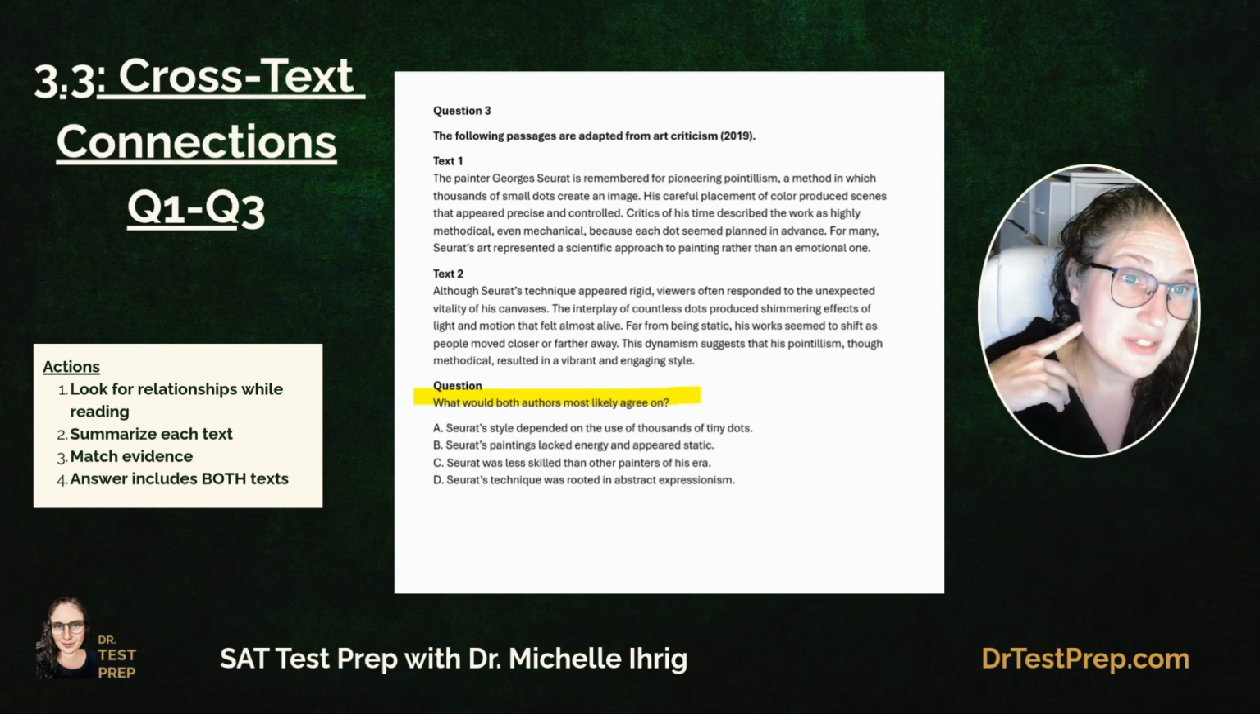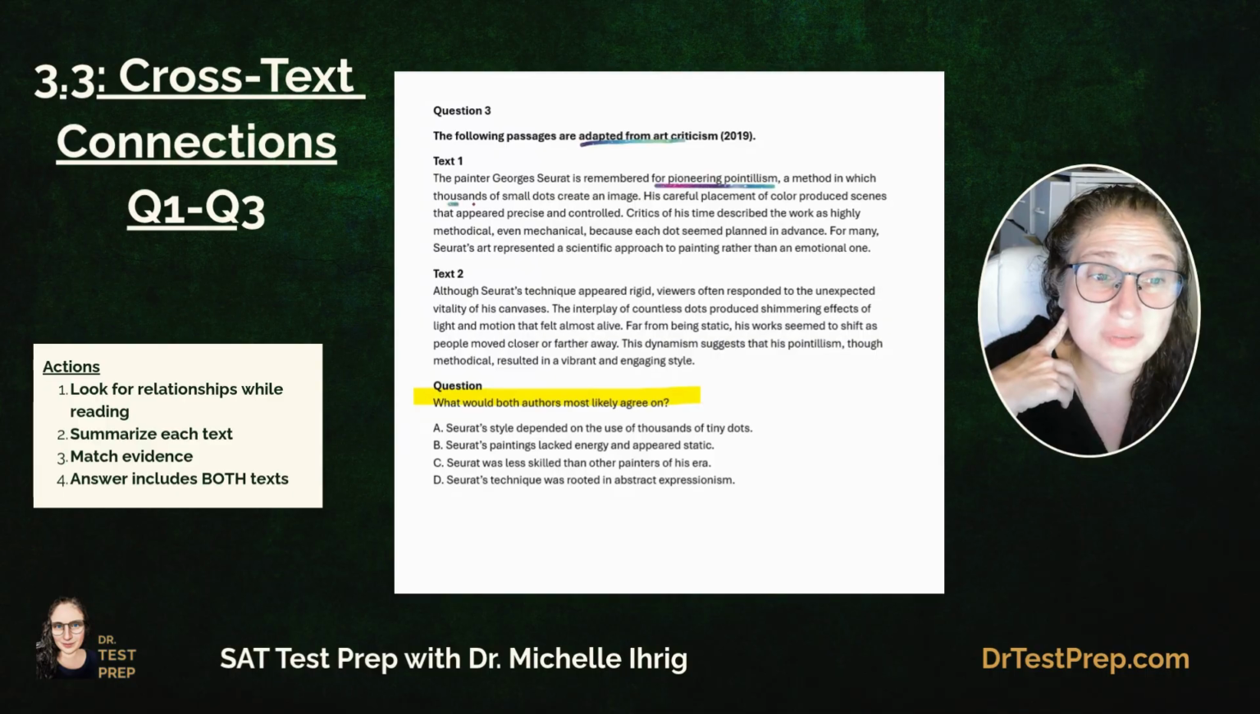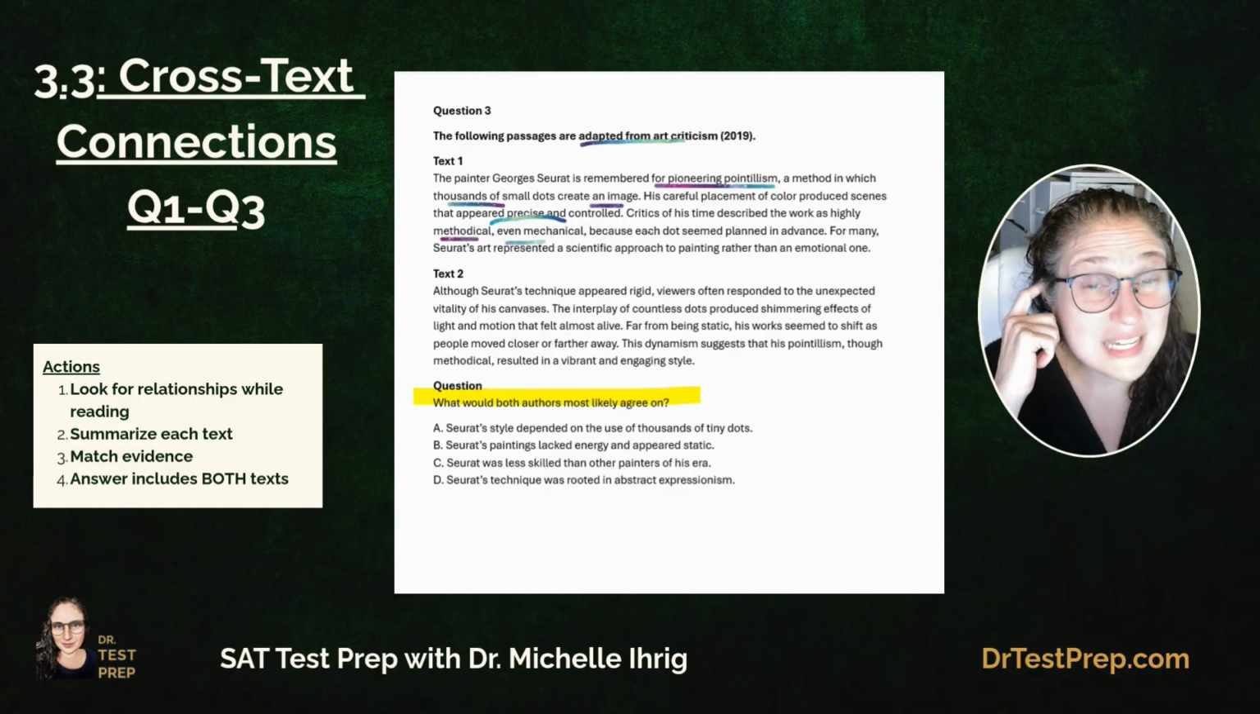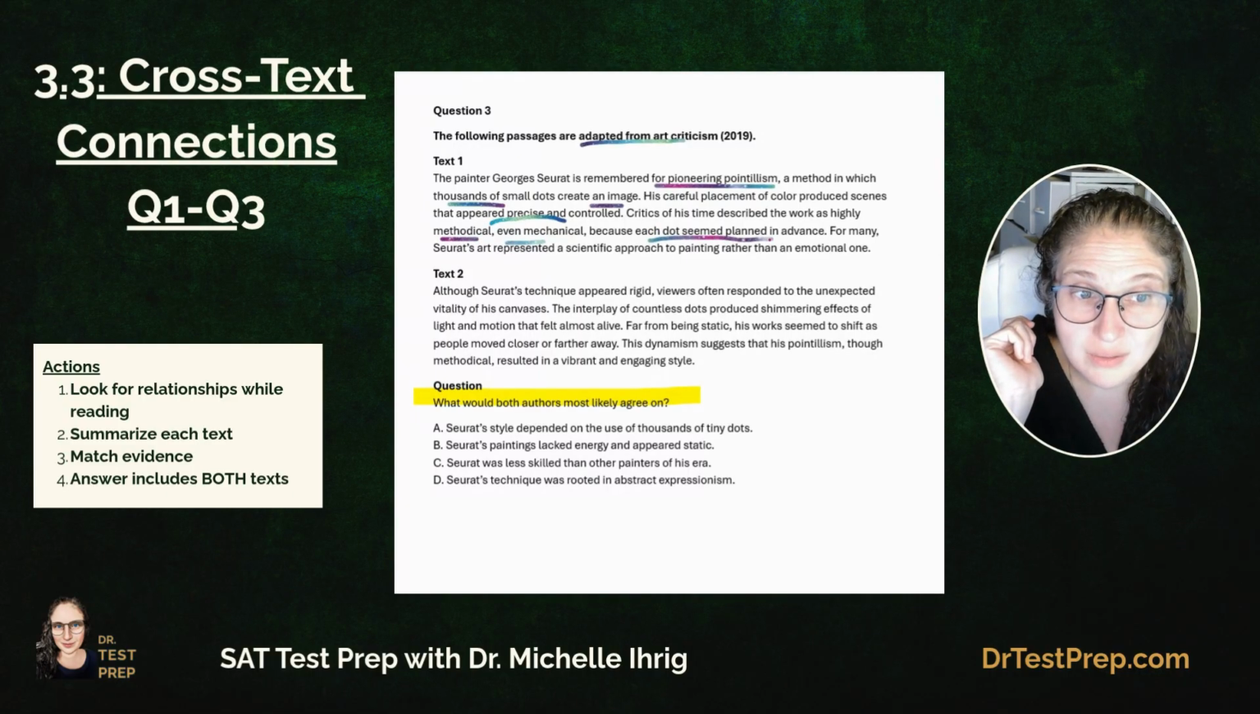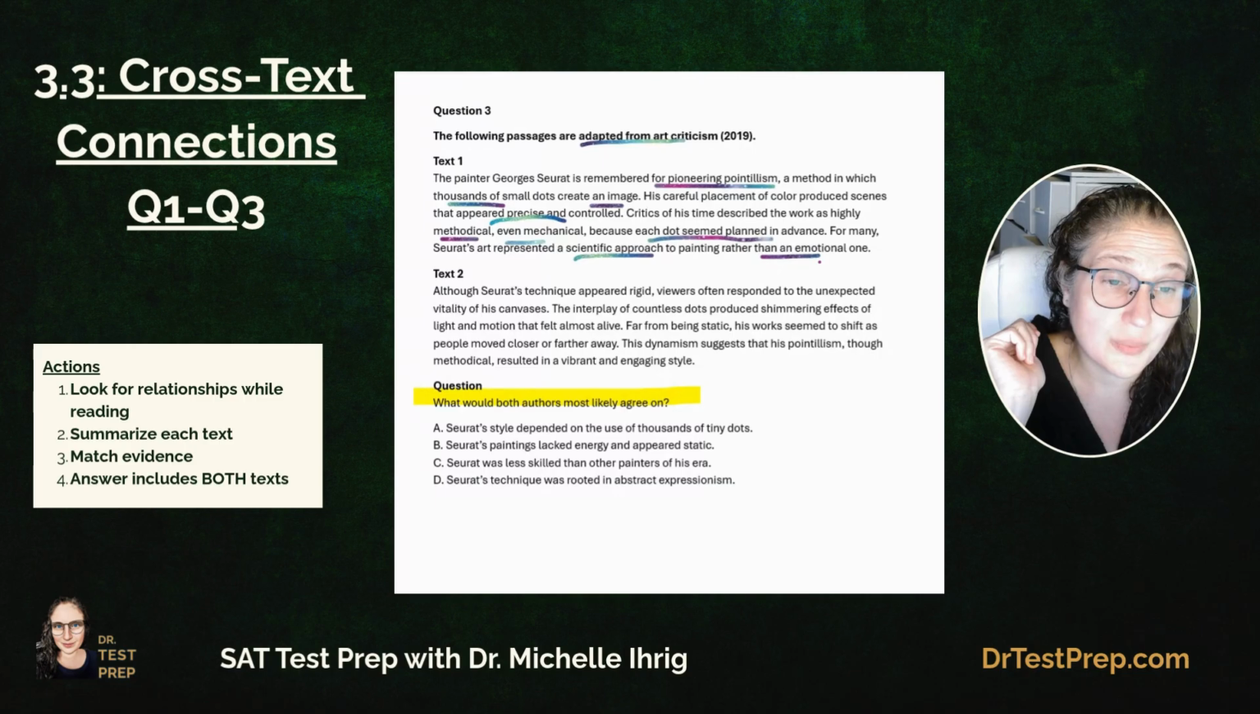So it says the painter, that's from Art Criticism. The painter George Seurat is remembered for pioneering pointillism, a method in which thousands of small dots create an image. His careful placement of color produced scenes that appeared precise and controlled. Critics of his time described the work as highly methodical, even mechanical, because each dot seemed planned in advance. For many, Seurat's art represented a scientific approach to painting rather than an emotional one.